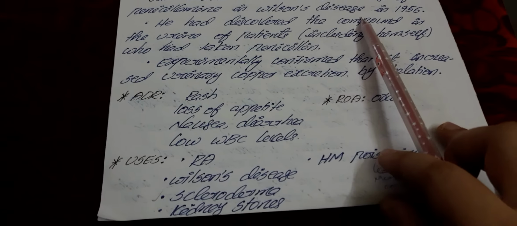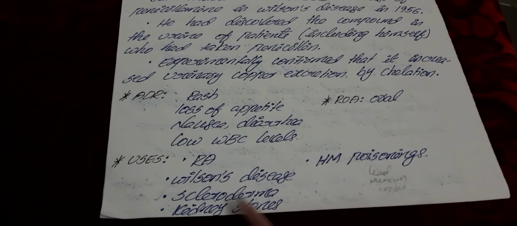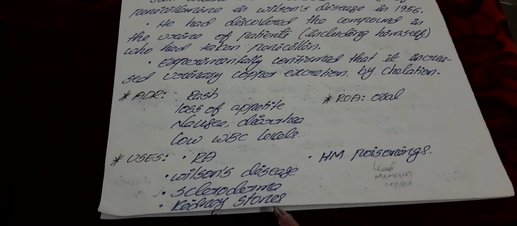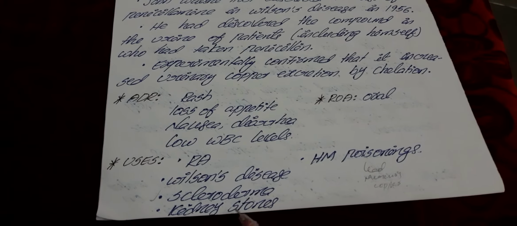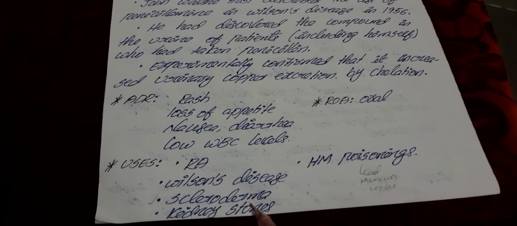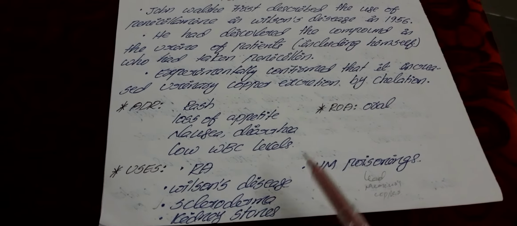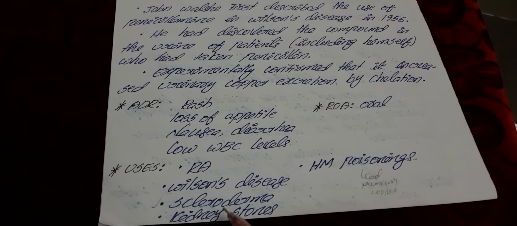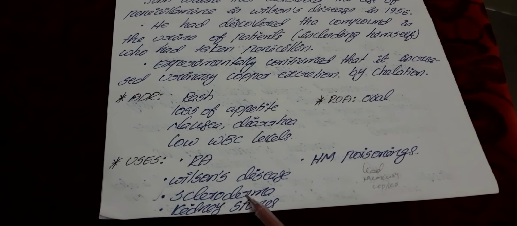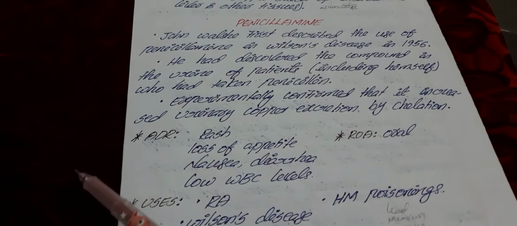The uses of penicillamine are rheumatoid arthritis, Wilson's disease, scleroderma, kidney stones, and also heavy metal poisonings. Here scleroderma means hardening and tightening of the skin and connective tissue. The scleroderma mostly affects women. In these conditions we use the chelating agent penicillamine.